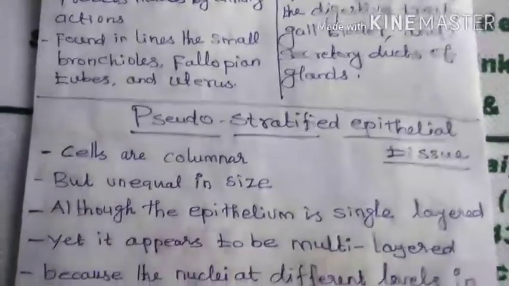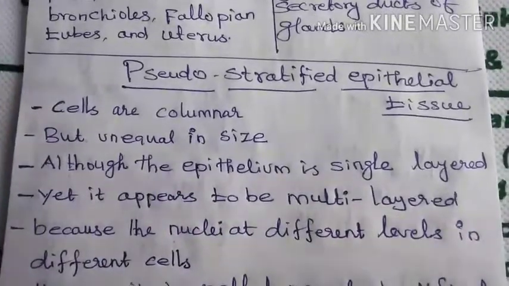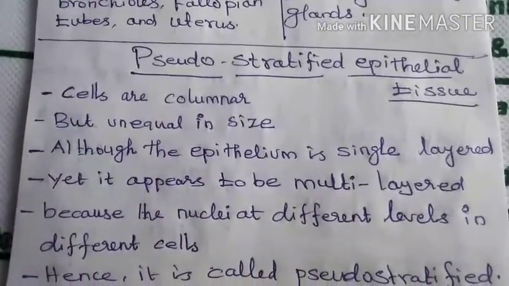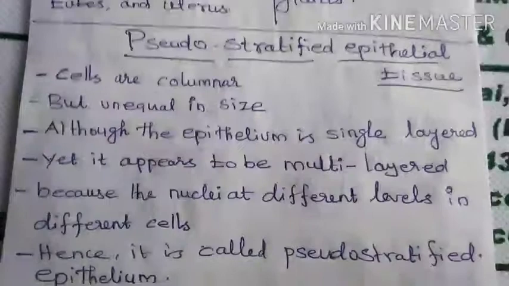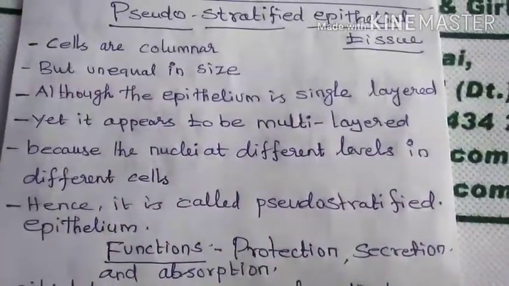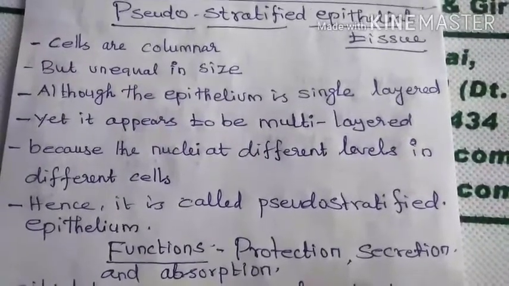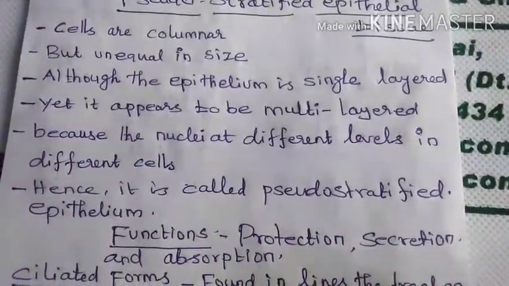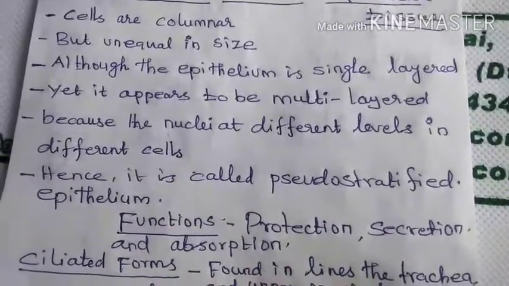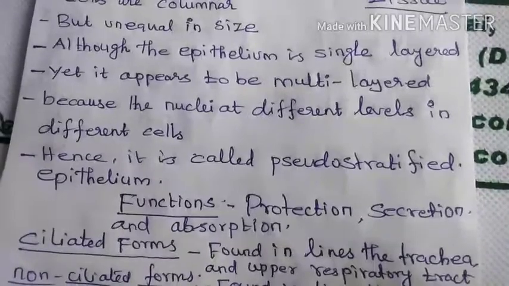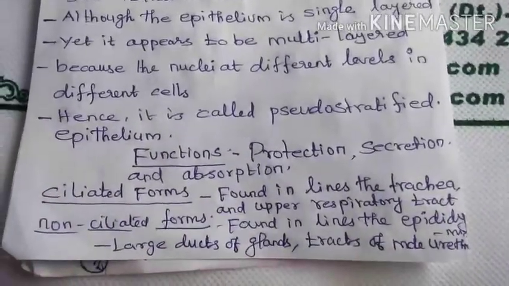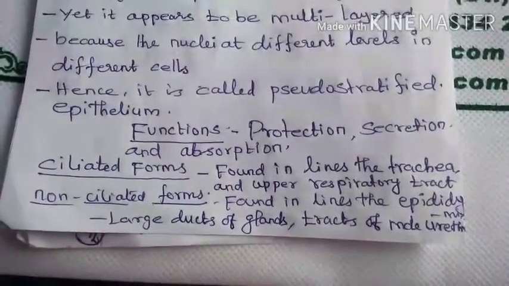So next one, important two more questions: pseudo-stratified epithelial tissues. The cells are columnar, but of unequal size. Although the epithelium is a single layer, yet it appears to be multi-layered, because the nuclei are at different levels in the different cells. So it is called pseudo-stratified epithelium.